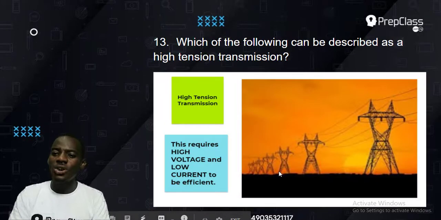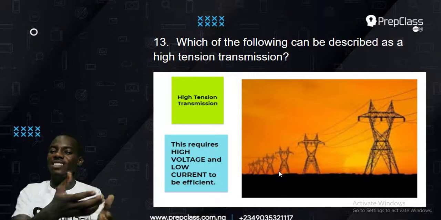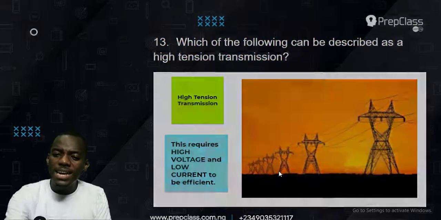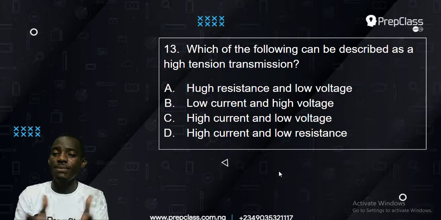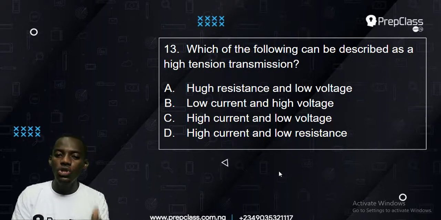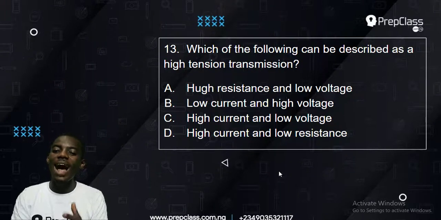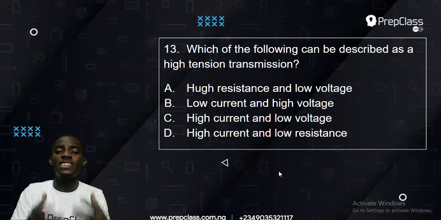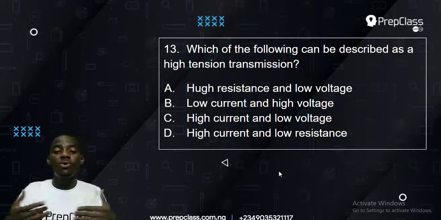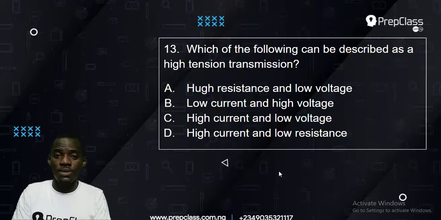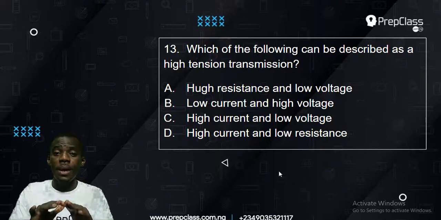So we have high tension transmission systems transmitting electricity. Now, the question asks which of the following is possible with high tension: huge resistance and low voltage, low current and high voltage, high current and low voltage, or high current and low resistance. The electricity that comes to your house is low tension. It must have been stepped down by your transformer.